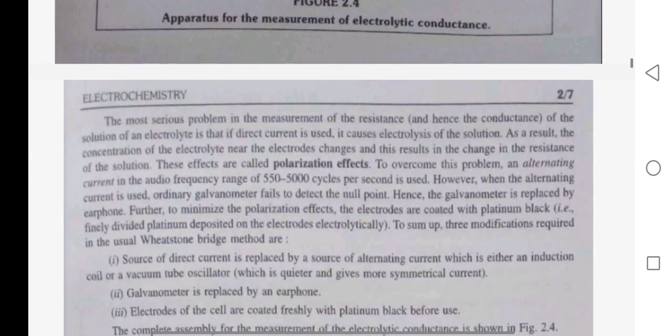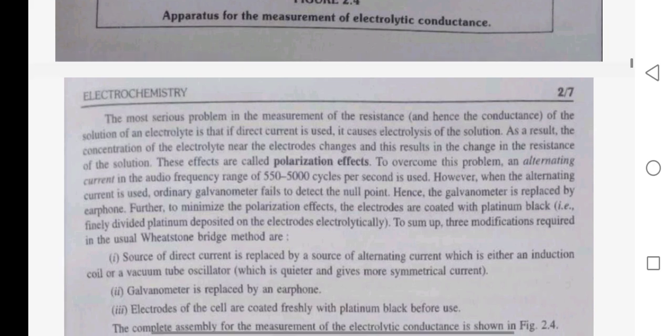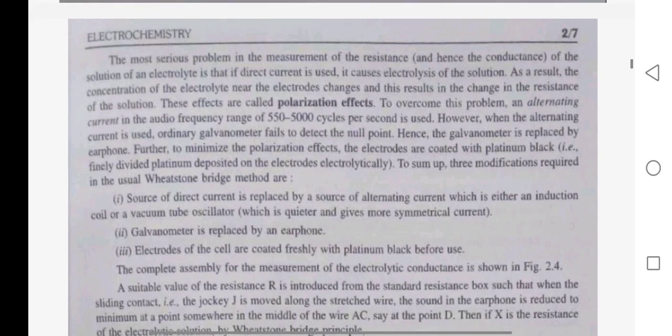The most serious problem in the measurement of the resistance, hence the conductance, of the solution of an electrolyte is that if a direct current is used, it causes electrolysis of the solution. As a result, the concentrations of the electrolyte near the electrodes change, and this results in a change in the resistance of the solution. These effects are called polarization effects.